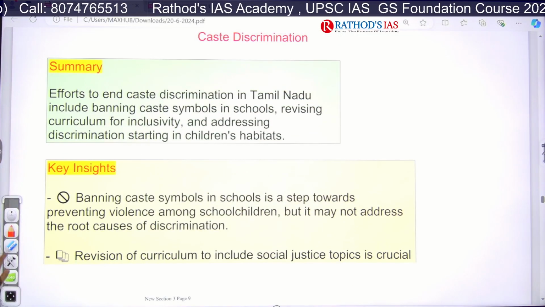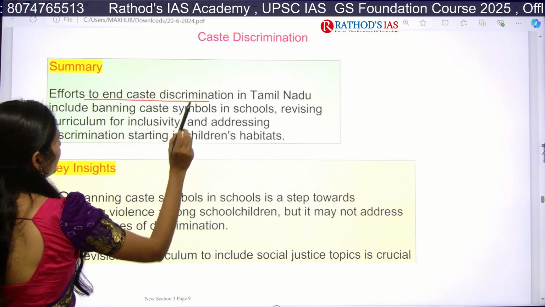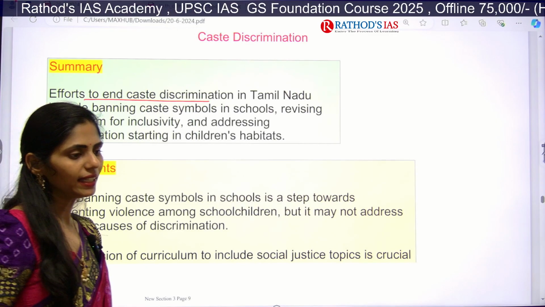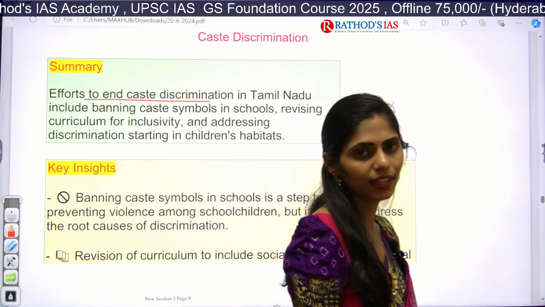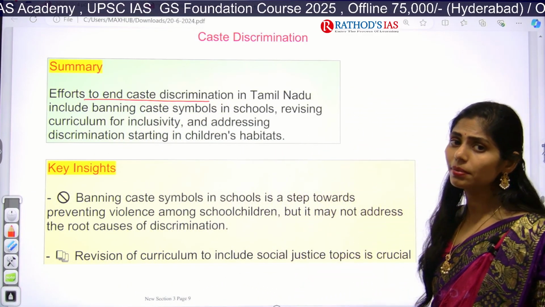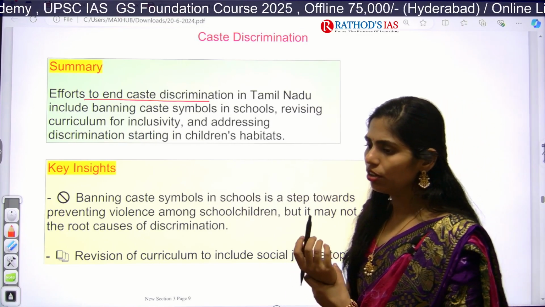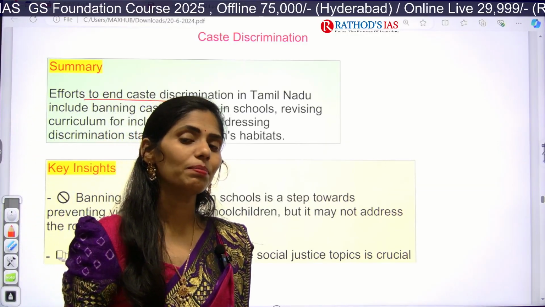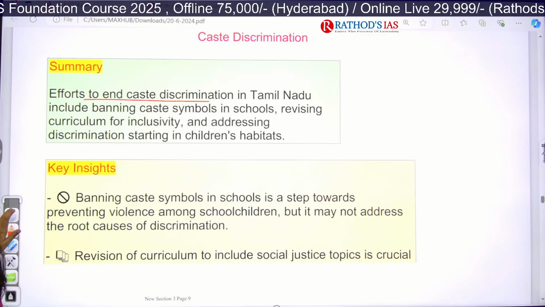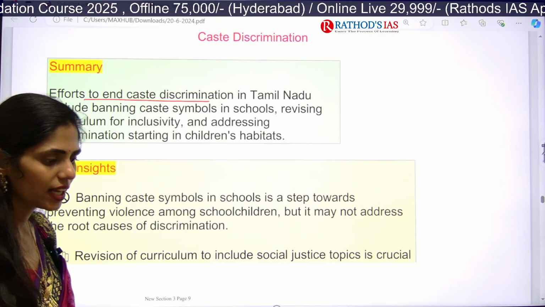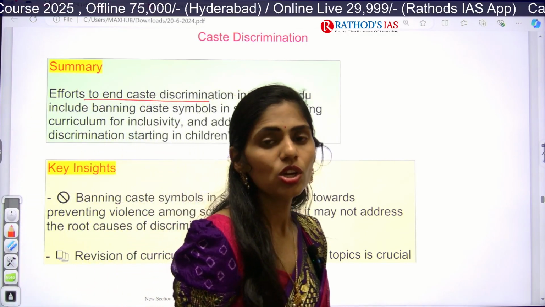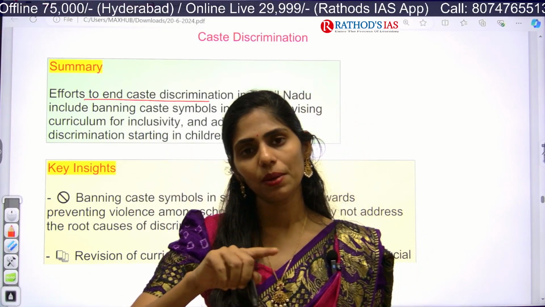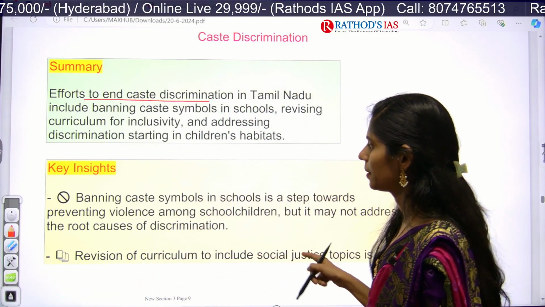Your summary says that efforts to end caste discrimination in Tamil Nadu include the banning of caste symbols in schools. The Tamil Nadu government came up with a measure to end caste-based discrimination in schools. Many students wear threads or chains related to caste, and these are being banned in schools. Here we can also add one more dimension: how to inculcate values. What is the role of educational institutions in inculcating values? From the GS Paper 4 ethics point of view also, it is important.